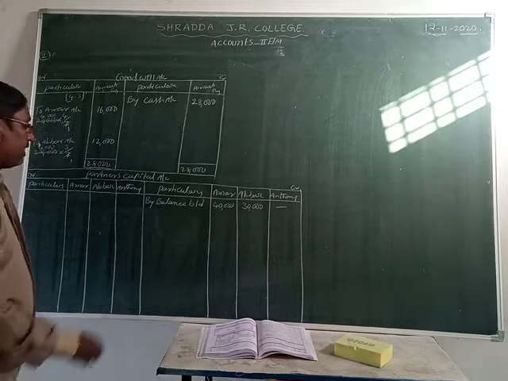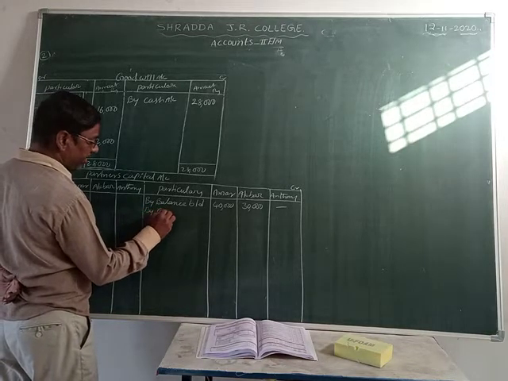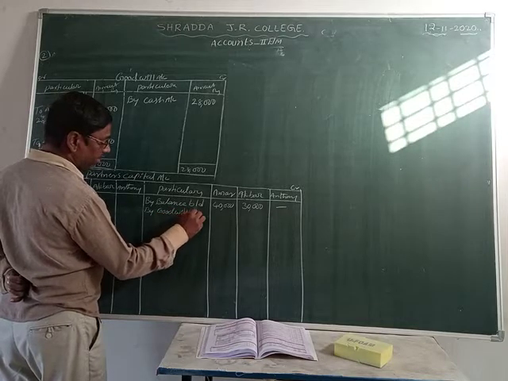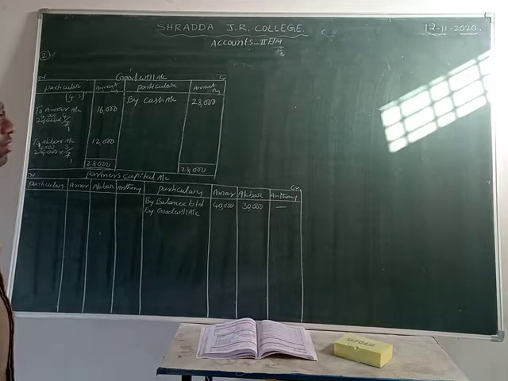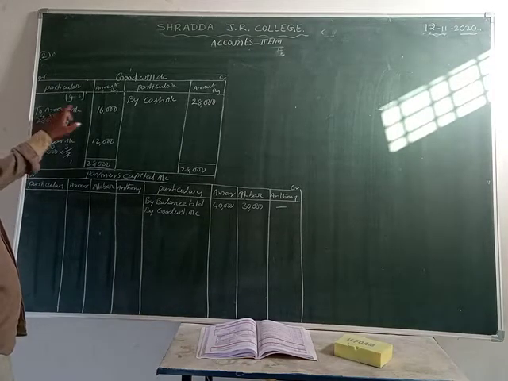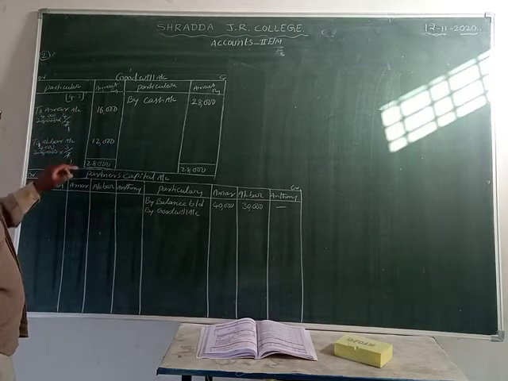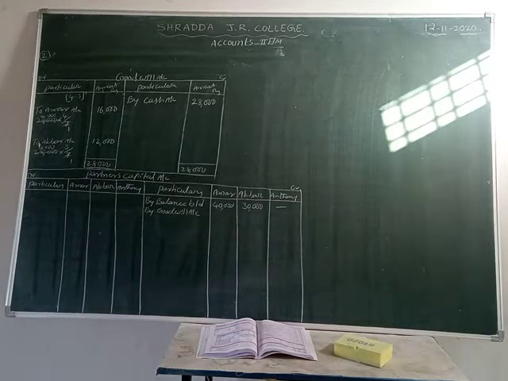Okay, friends. Now next we are going to do by goodwill account. Already we have distributed the goodwill. What is the amount? Amar has 16,000 and Akbar has 12,000. Isn't it? Amar has 16,000, Akbar has 12,000 rupees.